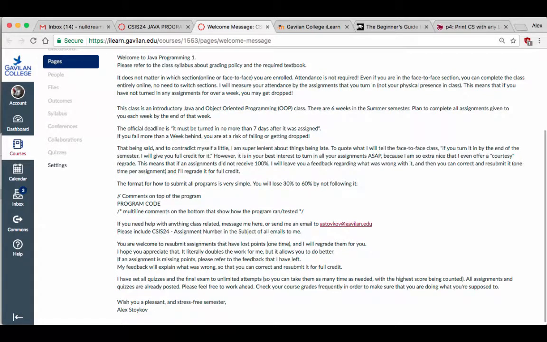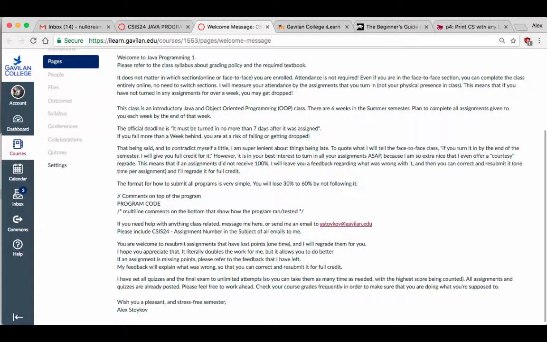Assignments, you can turn in assignments more than once. If you turn it in the first time and it didn't get full credit, you're welcome to resubmit it. So just look at the assignment, read the feedback that I left, and then correct the assignment and resubmit it, and I'll give you full credit as long as it works.